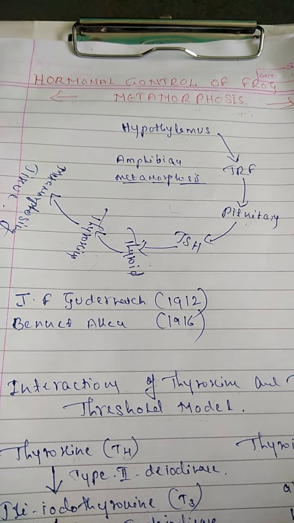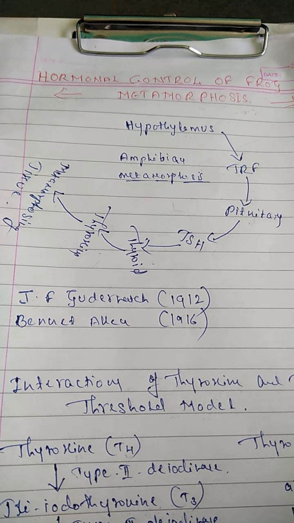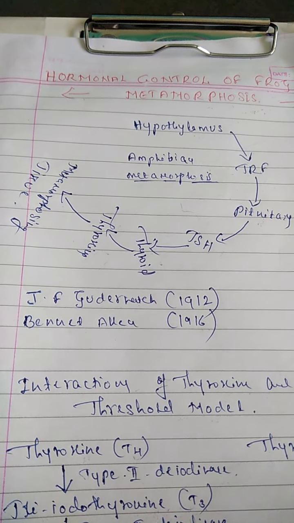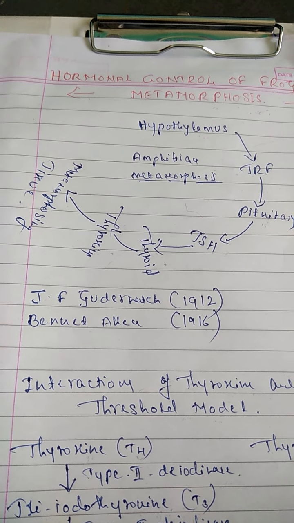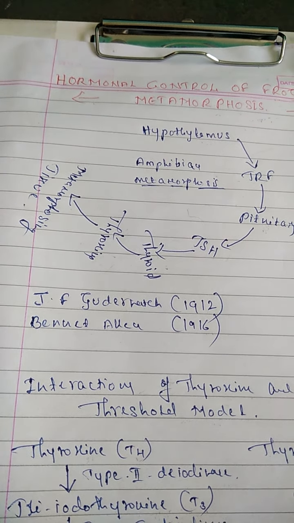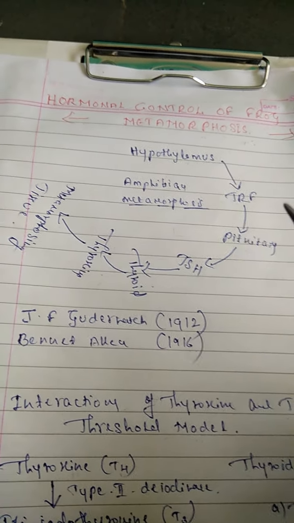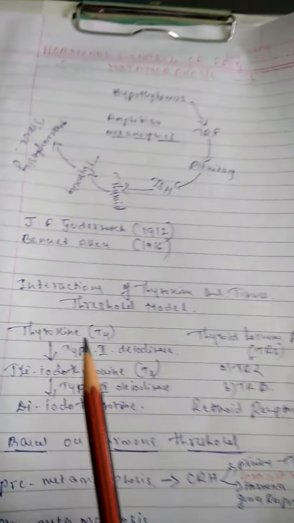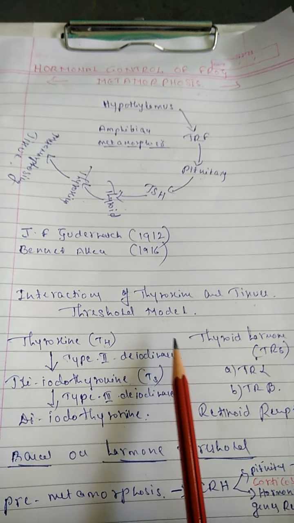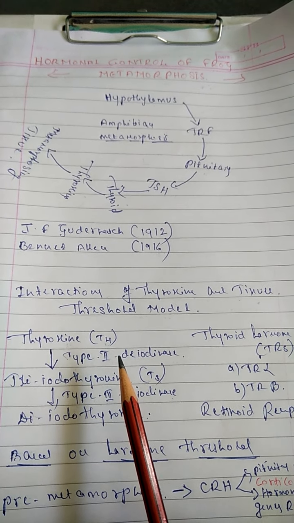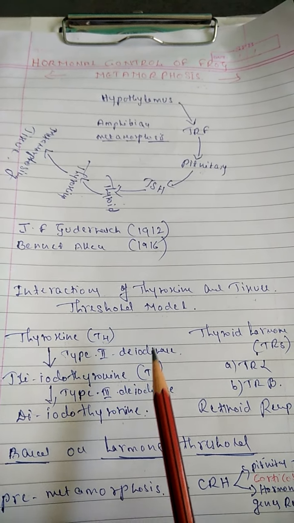In some cases, deficiency of this hormone in children causes cretinism, and in adults the deficiency causes myxedema in human beings. This is about the characteristics of the thyroxine hormone. Now let us come to how the interactions of thyroxine and tissues take place in metamorphosis.